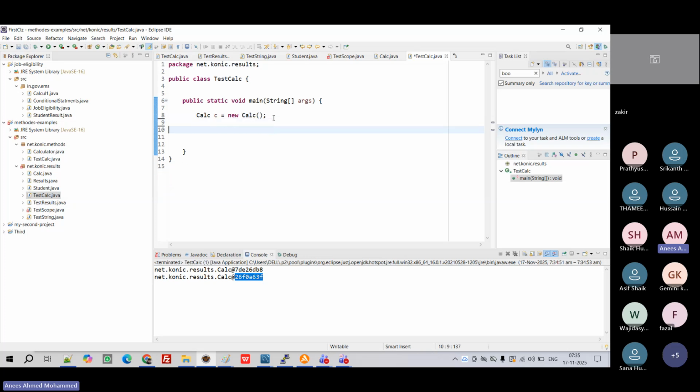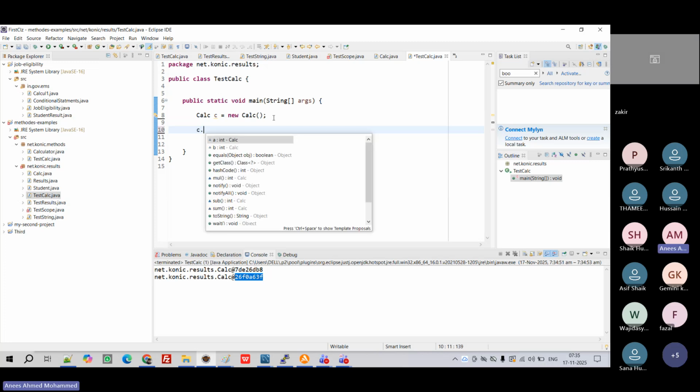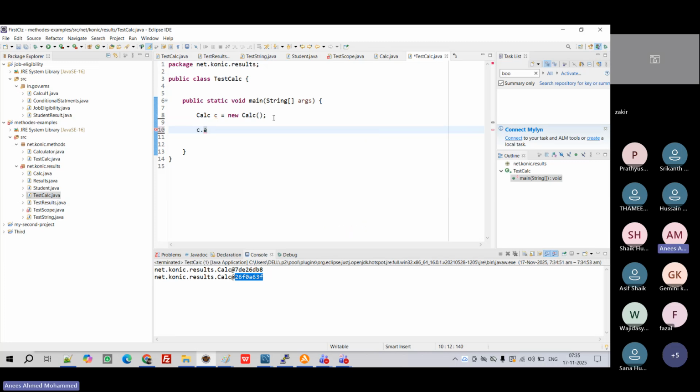So I'm deleting it. Now let's set the value, right? C dot A. First time I'm giving marks to you, right? 10. Then C dot B. I give it two values. Instead of directly calling AB, I'm calling Srikanth marks. Srikanth dot marks means what? It's Srikanth's marks, right? Khadir dot marks. Now your marks are different, his marks are different, right? Zakir dot marks, right?